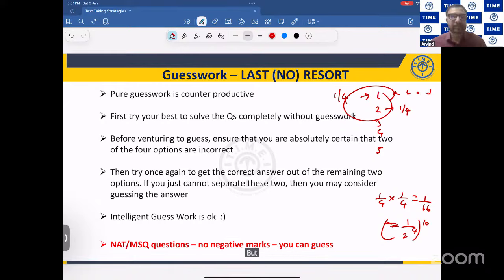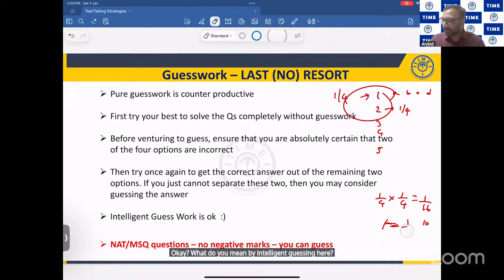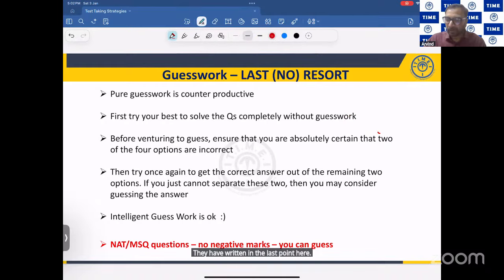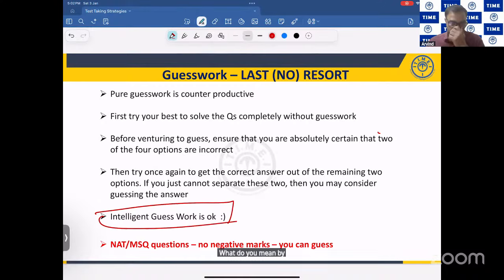But at the same time, you need to do something called intelligent guessing. What do you mean by intelligent guessing? I have written it in the last point here. Suppose you have 4 choices, A, B, C, D, and out of them you are sure that 2 choices are not the answer.